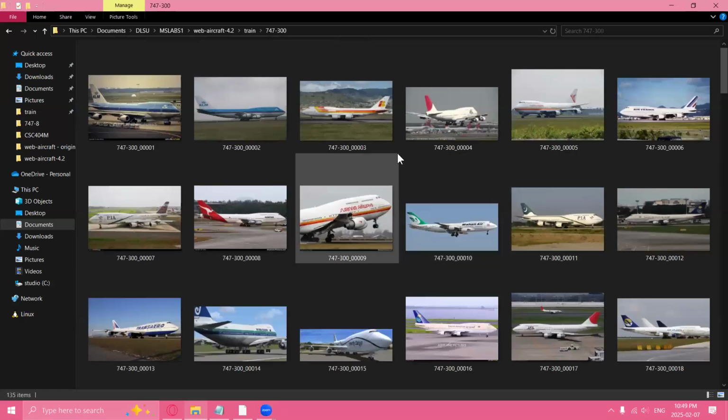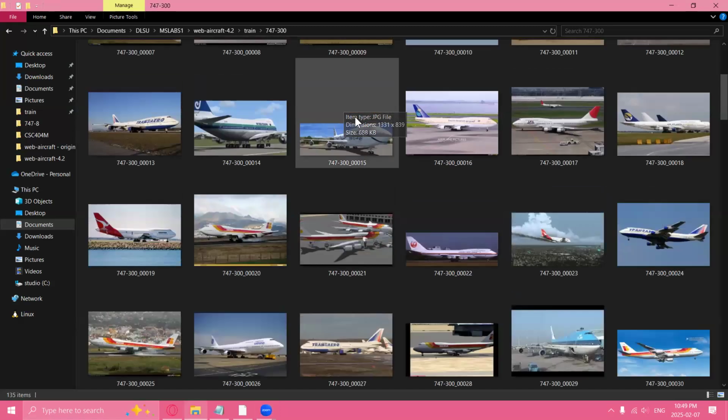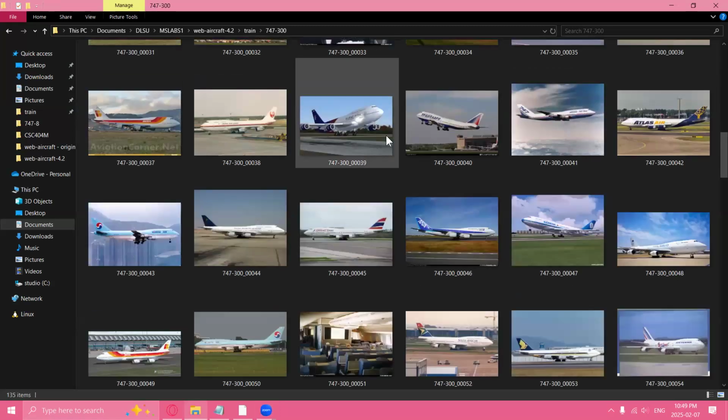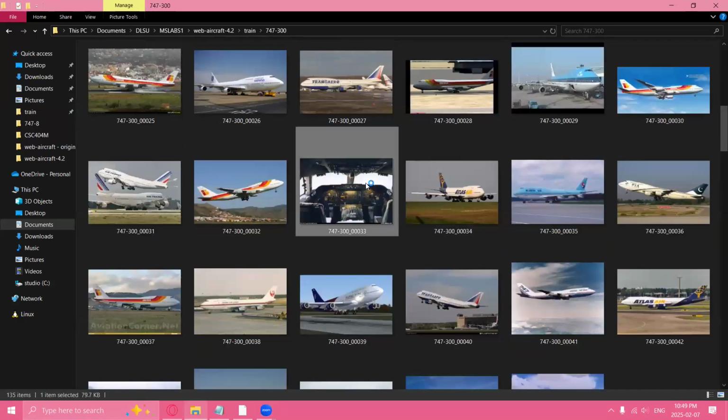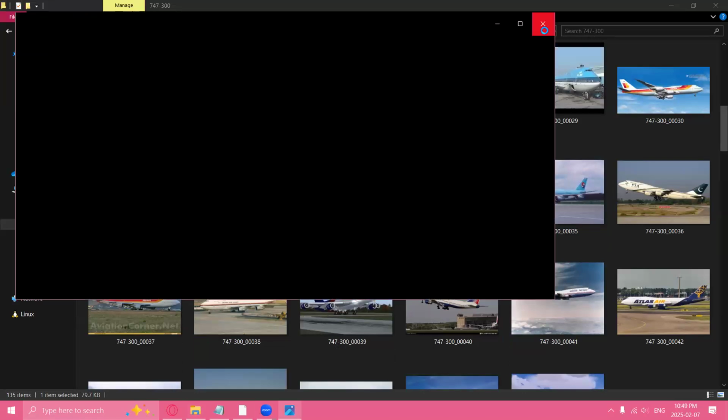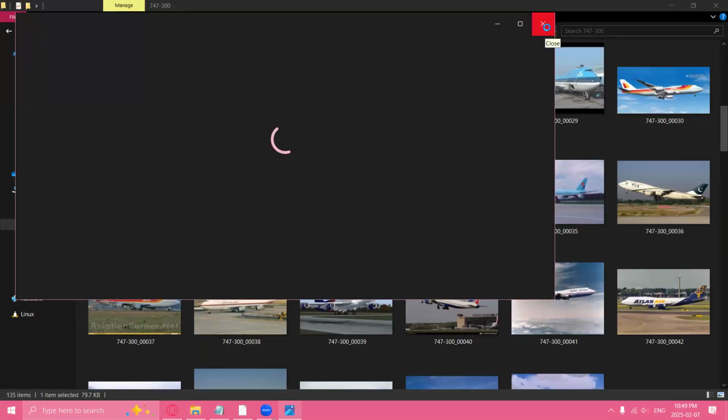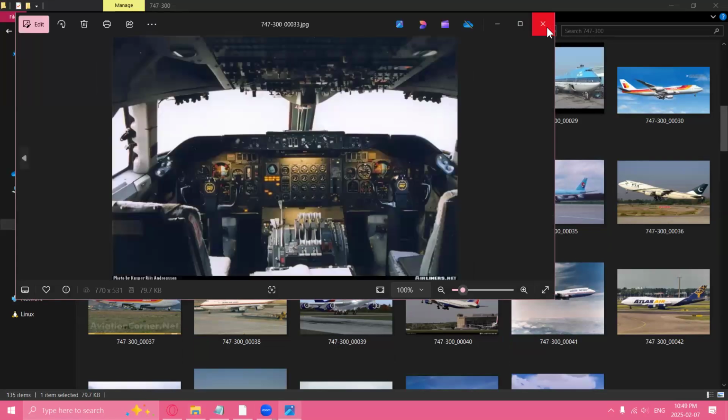So here I have the images for the Dash 300. So nasaan yung noise? Here, this one. Meron akong image ng cockpit, which is the one I do not want or do not need in this dataset. Pero in-include ko pa siya dito just for the training, since ang concern natin dito is noisy labels.